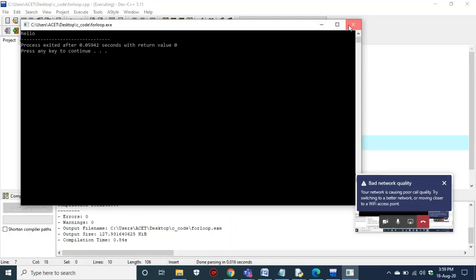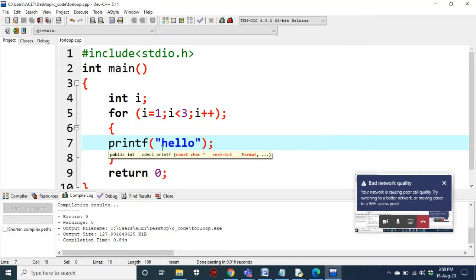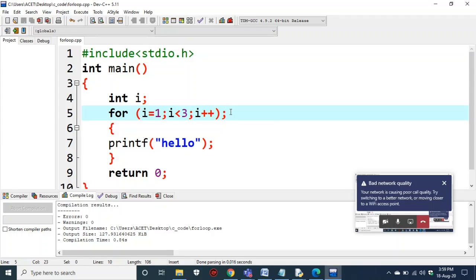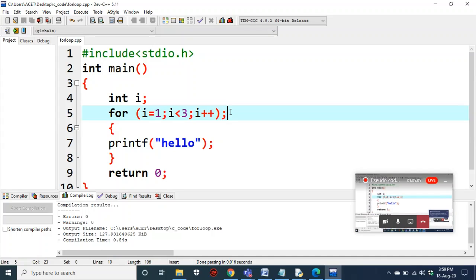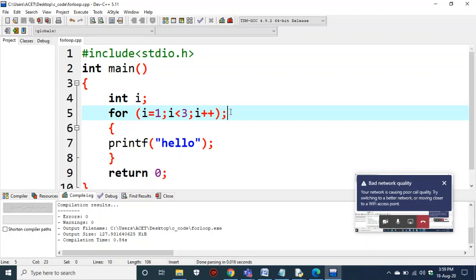Yes, this code will give only one hello because this print and this for have no relation. Because you are stopping your loop by placing that colon there. That says this print doesn't belong to the loop. The colon says the for doesn't own this print statement. So after all iterations of this loop, finally the print will be executed.